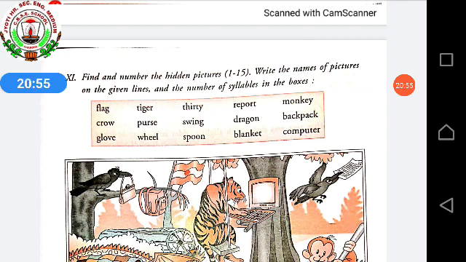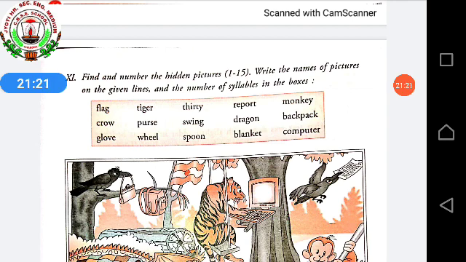Okay, what are syllables? 6th and 7th also I told you. The vowels are known as syllables. So what vowels do you know? A, E, I, O, U, 5 vowels are there. So first of all, you have to search out the hidden pictures.